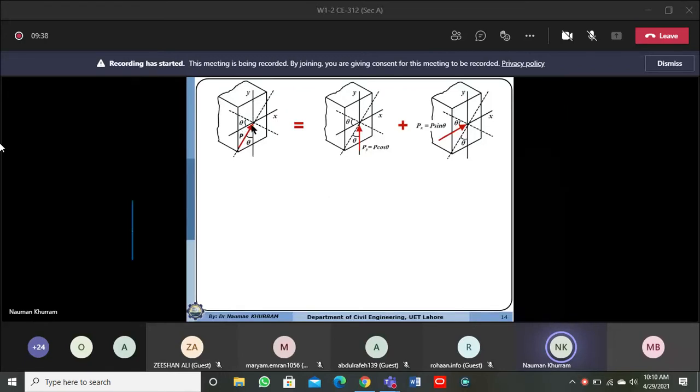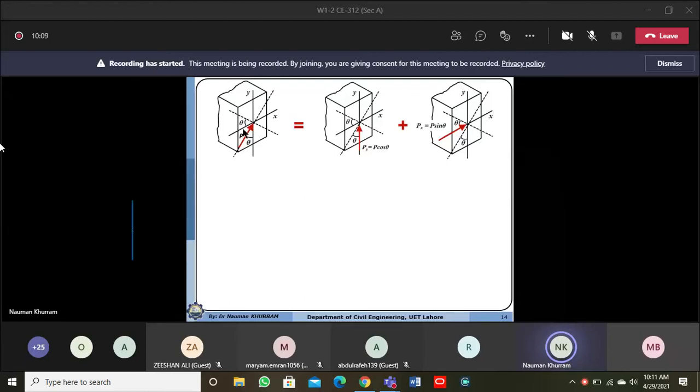You can see that in this symmetrical section we have the centroidal axis, and this centroidal axis will also be the principal axis, because we have already discussed that if the axis of symmetry passes through the centroid, then this centroidal axis will also be the principal axis. This is a doubly symmetric section, so both centroidal axes will be principal axes.